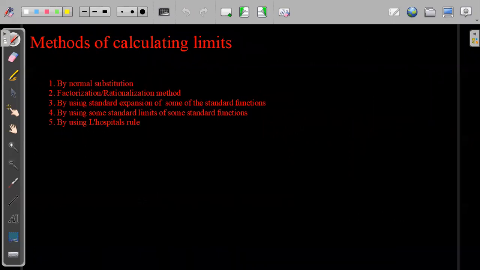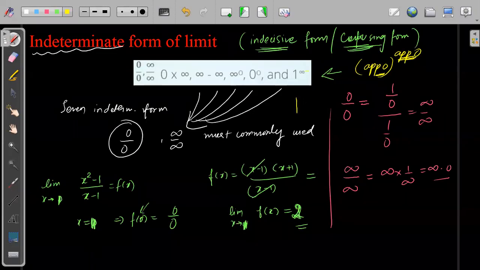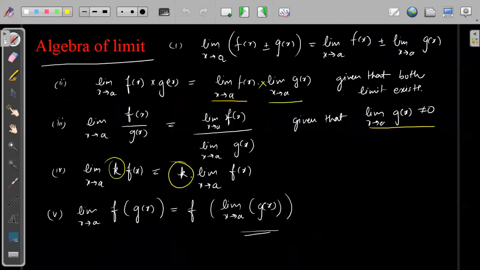Next, the method of calculating limits. 1 to the power infinity, this infinity we can also write as 1 to the power 1 by 0 plus or 0 minus. So here we have to check. Just check this one if you want to copy. However, there is no point of copying. I will be distributing this.